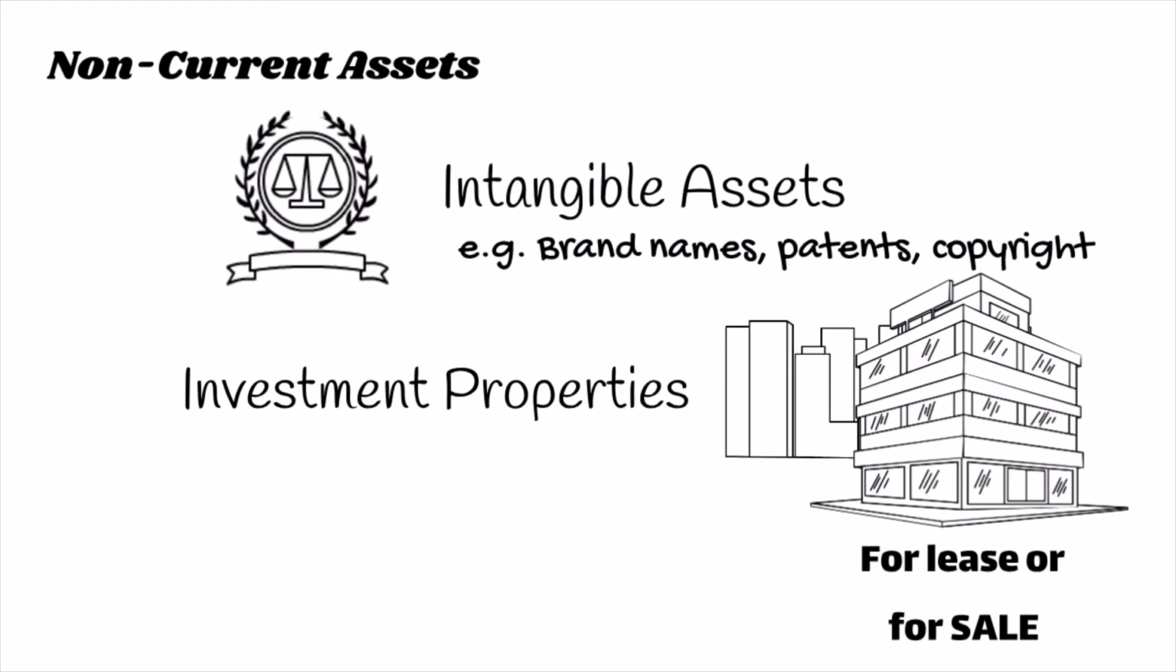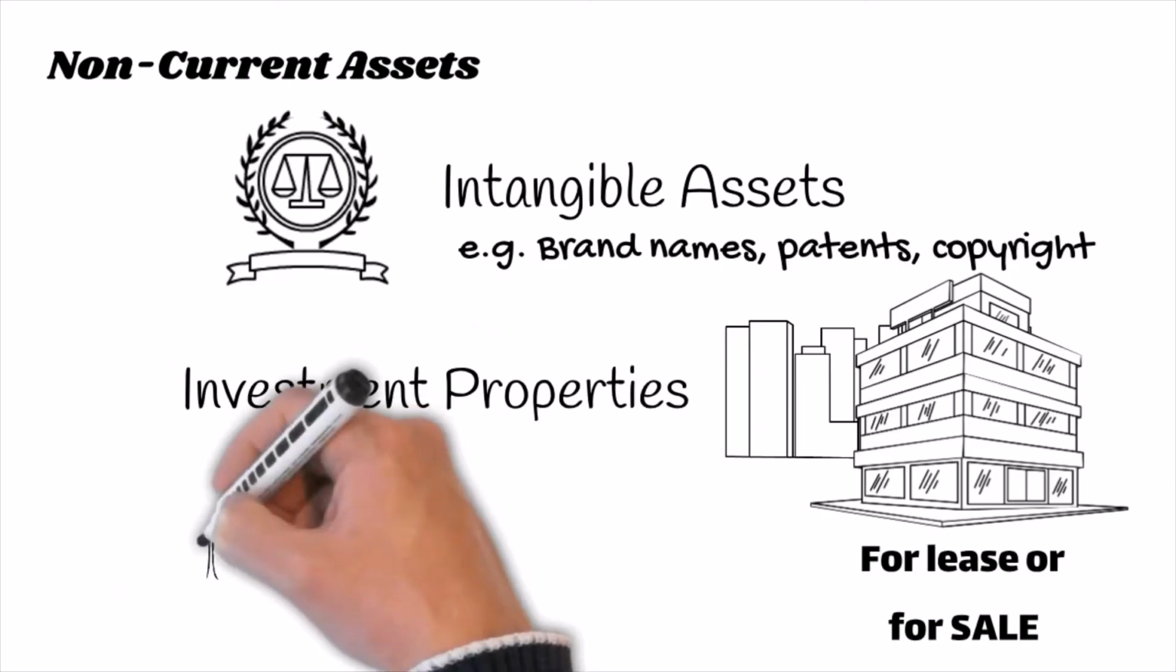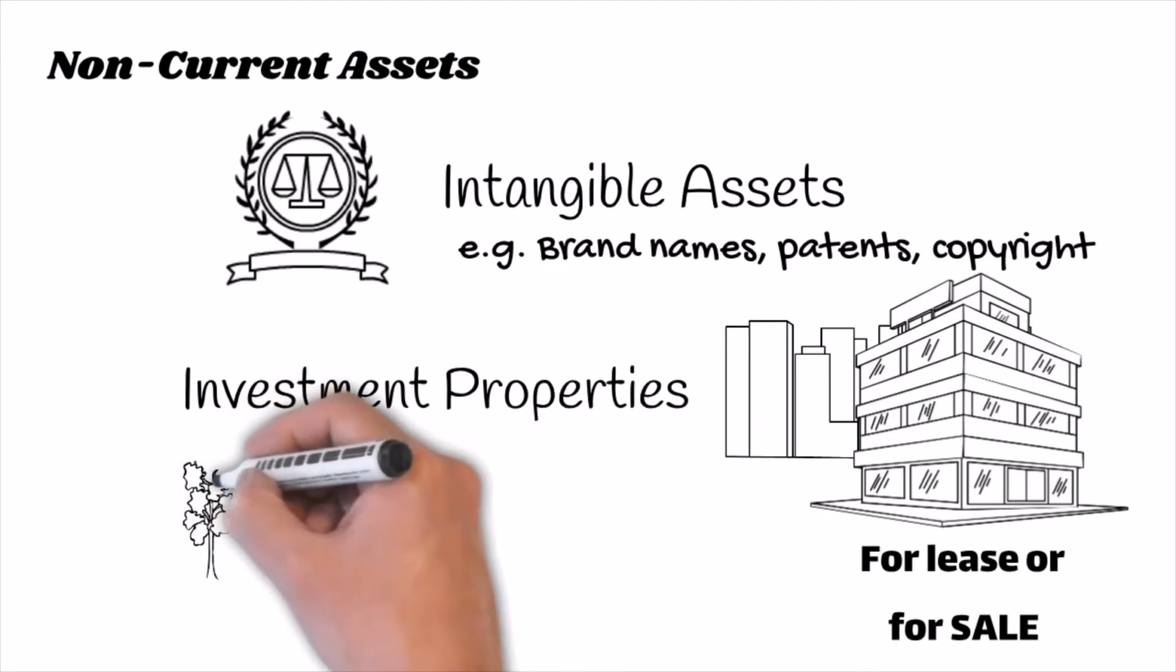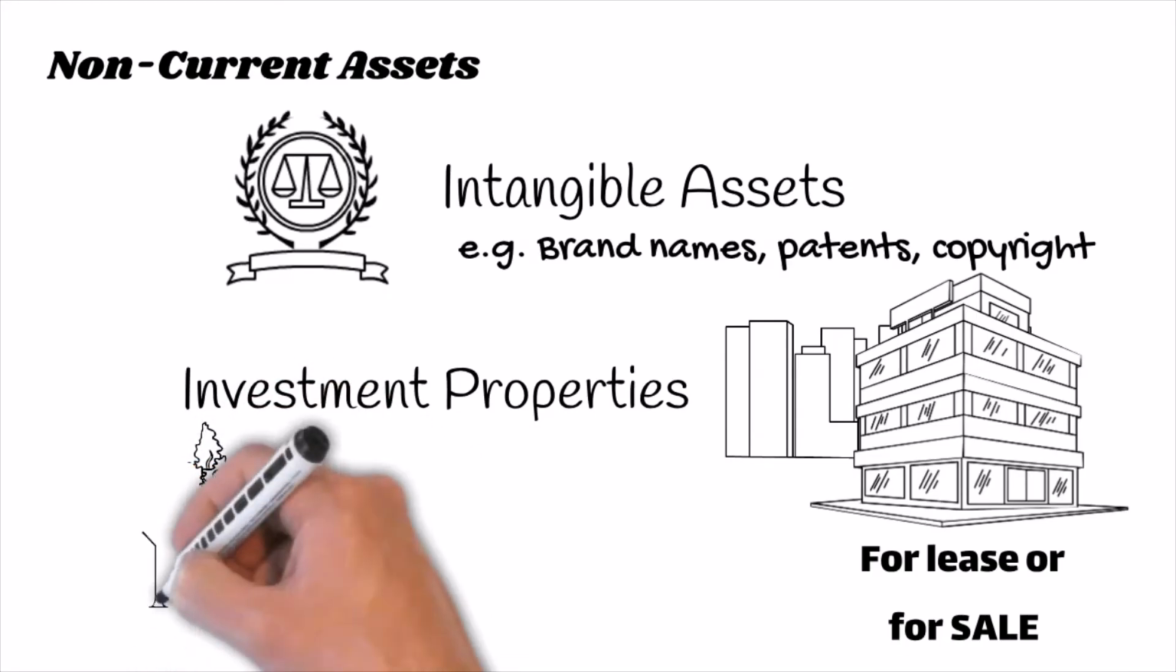Example, if the entity acquires a building with an intention to use it for their normal operation like production, this will be treated as property, plant, and equipment. But if the company acquired the same property with an intention to earn an income by renting it out, then it is called investment properties.